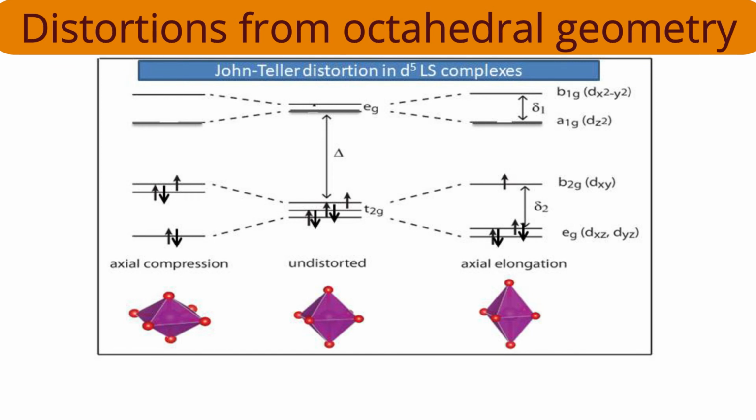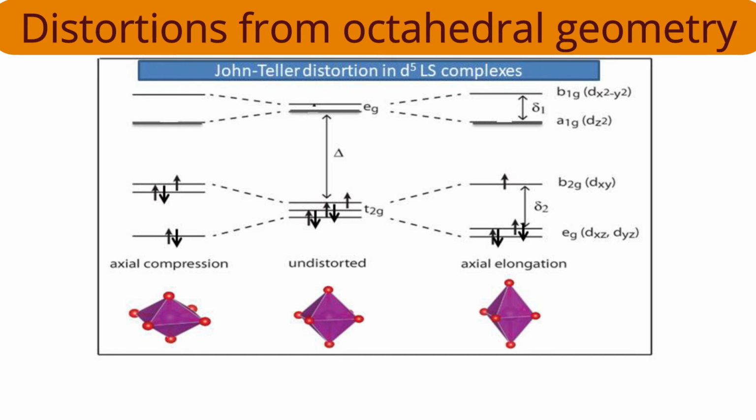But wait, one electron is there in B2G and that causes instability. That increases the energy by how much quantity? By two-third delta 2. So 4/3 delta 2 minus two-third delta 2. What is the answer? Two-third delta 2 is the total increase in the stability, total decrease in the energy.